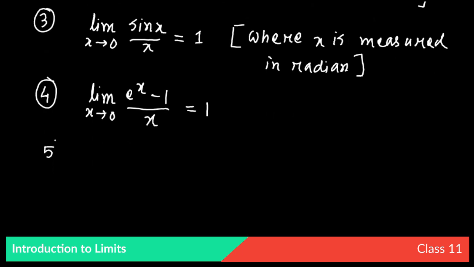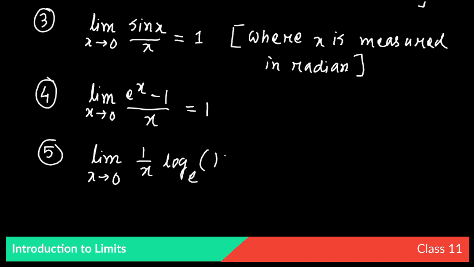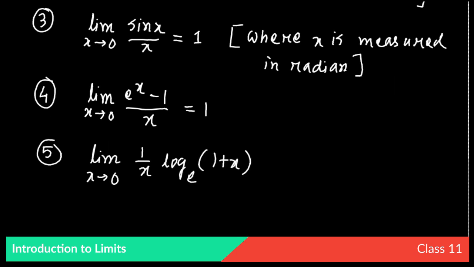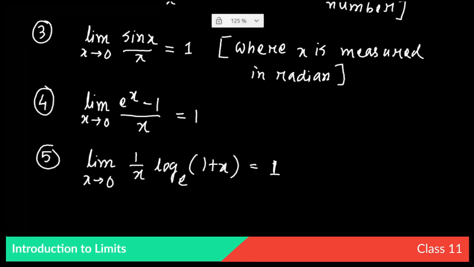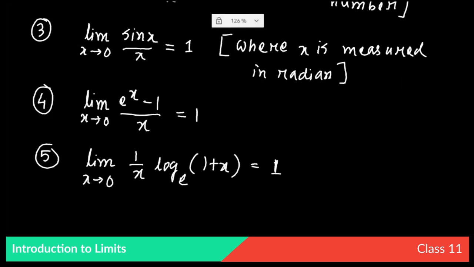Now number 5: the limit as x tends to 0 of 1 by x times log of (1 plus x) to the base e is 1.